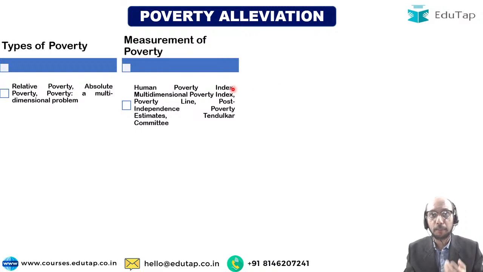For example, there is something called the Human Poverty Index. Then there is something called the Multidimensional Poverty Index. These are regularly in news. The examiner can very well ask you to write a note on any of these, or they can ask you a generic question on measurement of poverty as to how should poverty be measured, right? So you should be able to tell that at the global level these indices are there. At India level we have a poverty line. How is India's poverty line defined? It is defined in terms of calories. 2400 calories for rural areas, 2100 calories for urban areas.